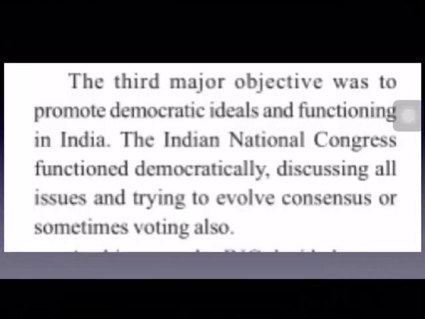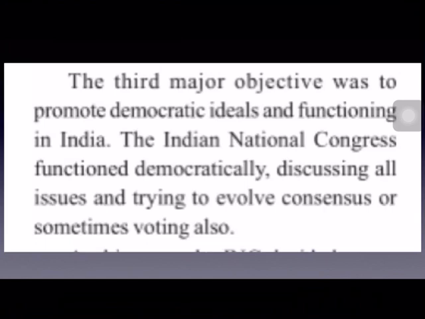And the third major objective of Indian National Congress was to promote or develop democratic ideals, that means equality for all the people. And the Indian National Congress functioned democratically, that is to say, considering the issues and problems of all the regions and people equally.